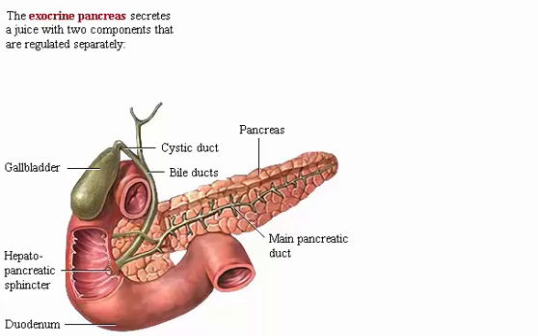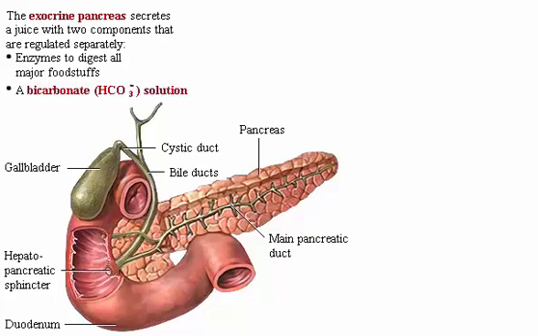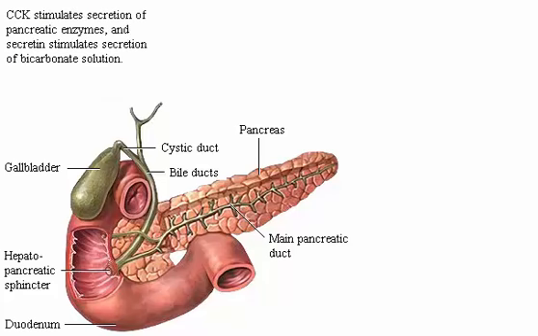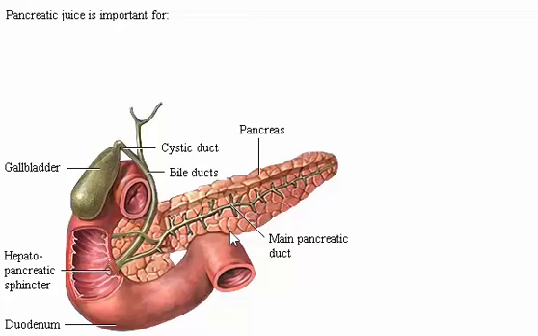The exocrine pancreas secretes a juice with two components that are regulated separately: enzymes to digest all major foodstuffs and a bicarbonate solution. CCK stimulates secretion of pancreatic enzymes, and secretin stimulates secretion of bicarbonate solution. Click the pancreas to begin. Pancreatic juice is important for digestion and protection. Click Digestion to learn more.